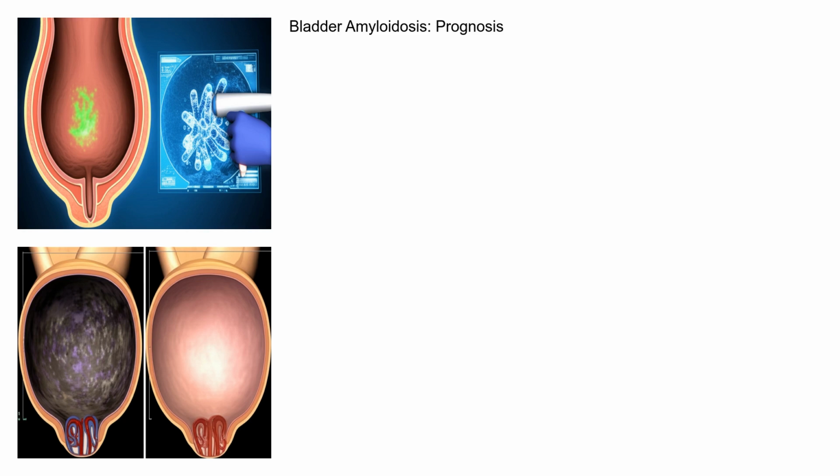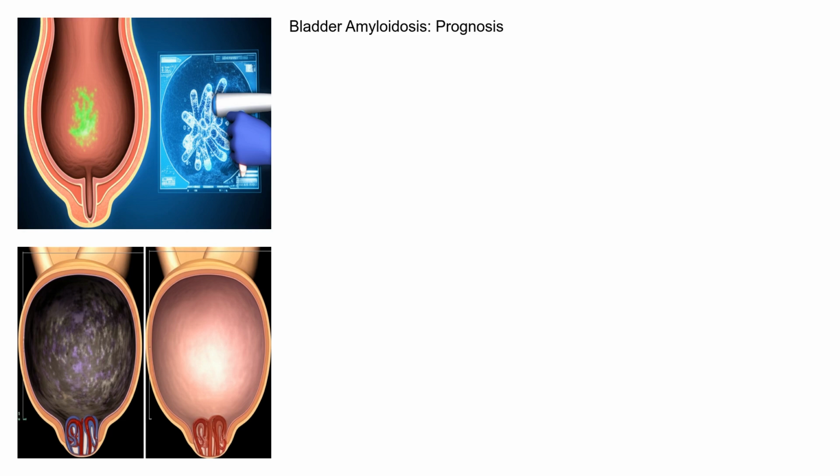The prognosis of bladder amyloidosis varies depending on the extent of the disease, the type of amyloid protein involved, and the presence of other organ involvement. Localized bladder amyloidosis may have a more favorable prognosis than systemic amyloidosis. The prognosis is heavily influenced by the underlying cause of the amyloidosis and the response to treatment of the underlying condition.